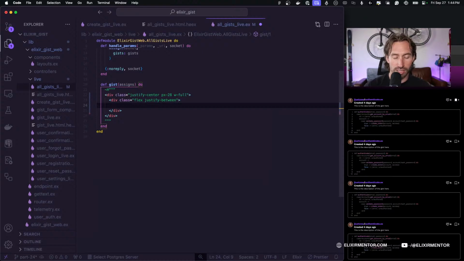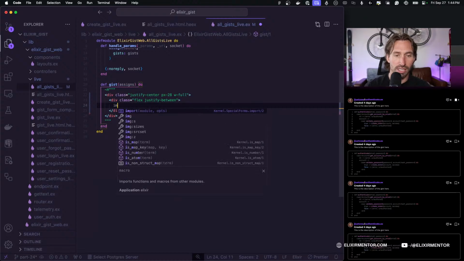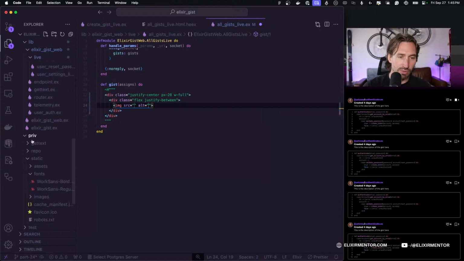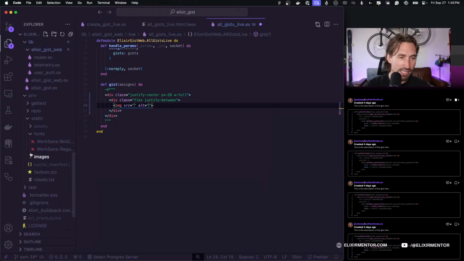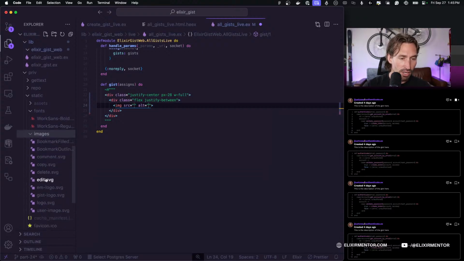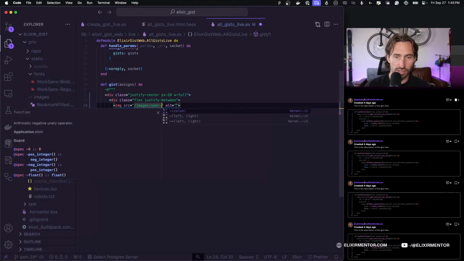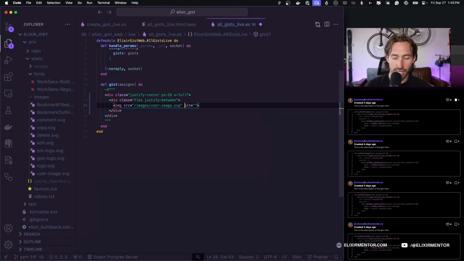So now we're going to want to get our image. Okay, and so we need a little image tag. And let's see, our source is going to be our profile in our static. We're not calling any dynamic images right now. We just have our user image.svg. So we're just going to go ahead and say images and then user image.svg. And then we'll put our alt text in right away because it's easier to do it now. And we'll say profile image.